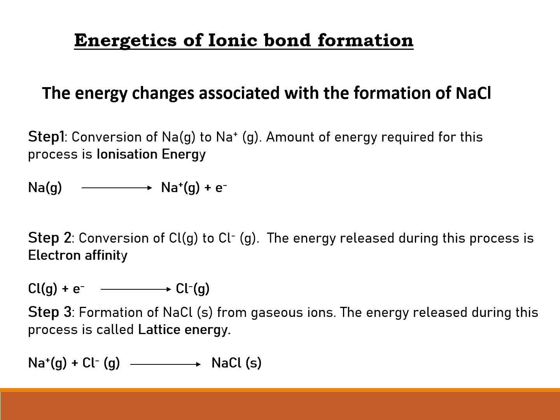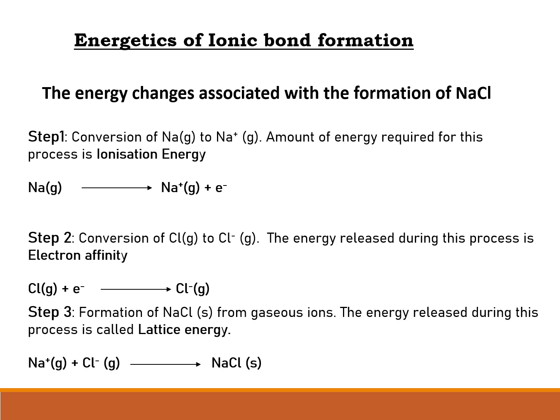So here you must remember that the sodium atom has to be a neutral atom in the gaseous state. In order to remove that valence electron, we need to supply energy externally, and the energy required to remove the most loosely bound electron from the valence shell of the gaseous atom is called ionization energy. For first group elements, we know the ionization energy is very small because by removing one electron, they can attain stability. So they have low ionization energy.